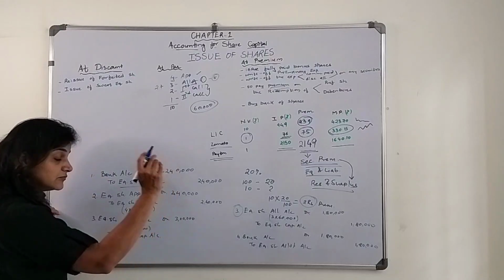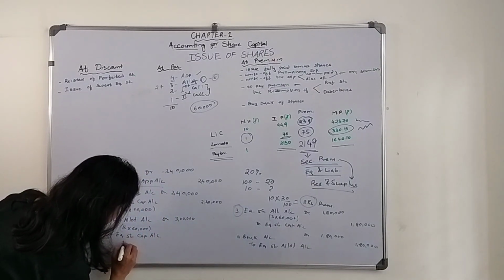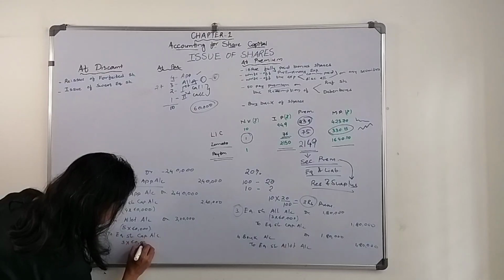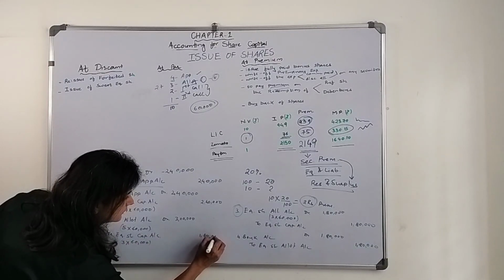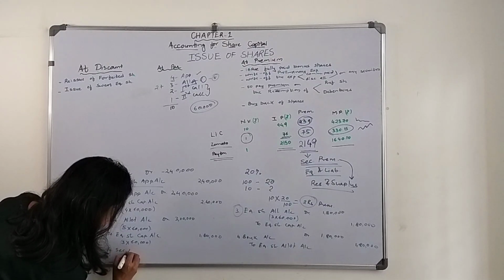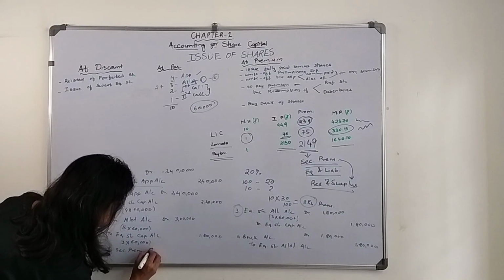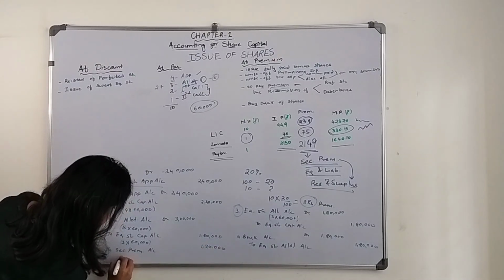Capital amount, how much will get credited? Only the capital amount along with the allotment money due. 60,000 into 3, that is 1,80,000, and the remaining 1,20,000 will be credited to securities premium account. Okay, 2 into 60,000.